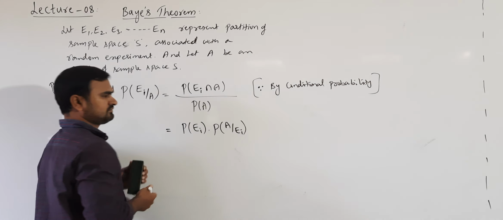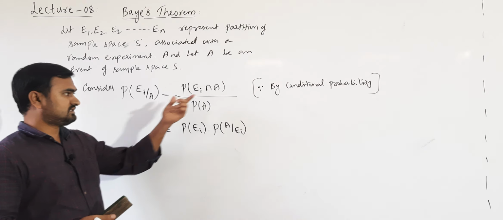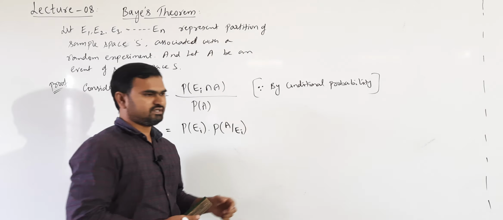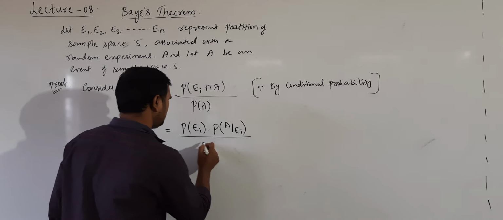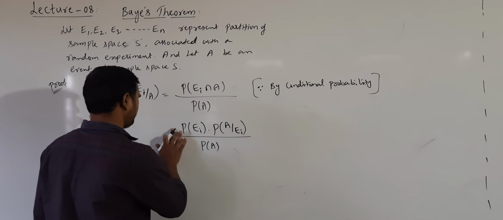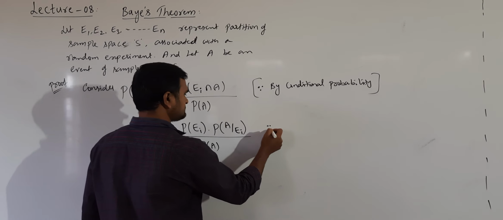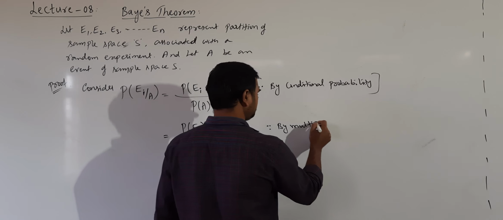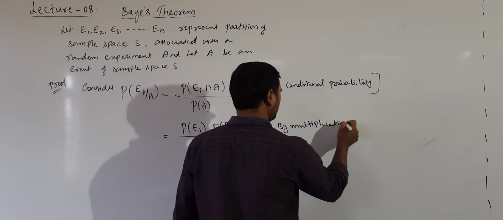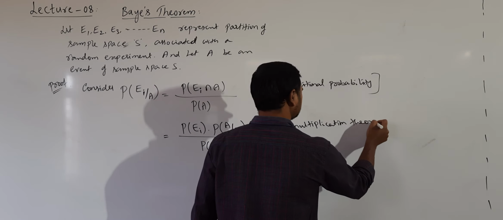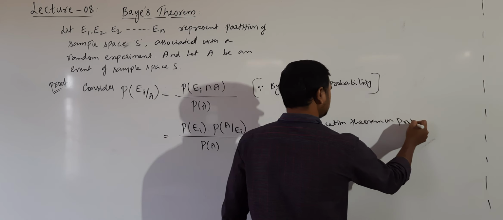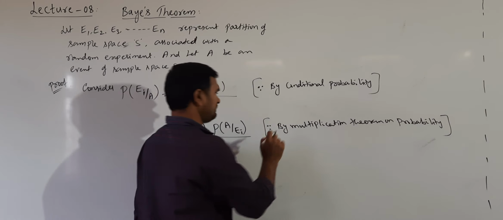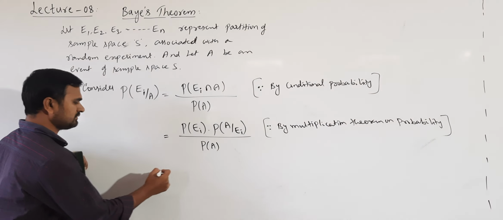So by using the multiplication theorem on probability, the numerator I am writing as P of Ei into P of A given Ei, divided by P of A.